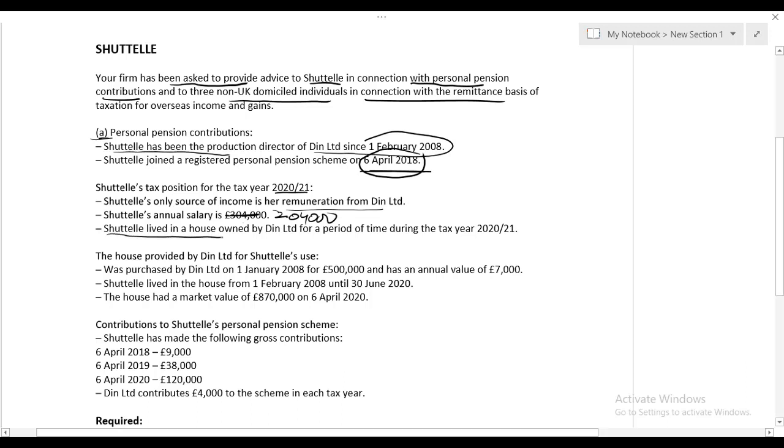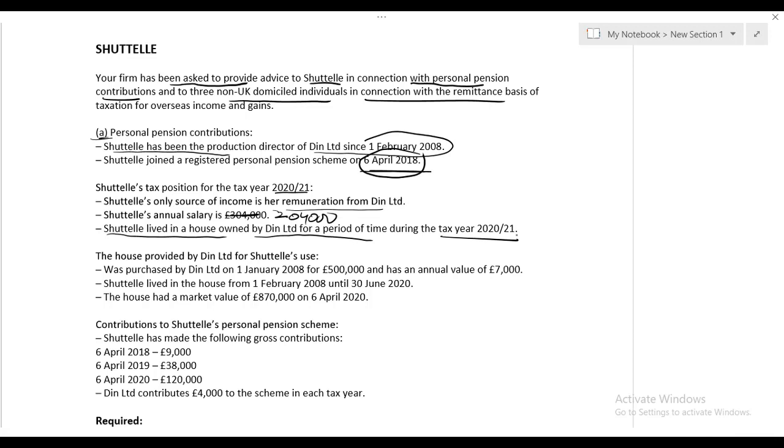Shuttle lived in a house owned by Dean Limited for a period of time during the tax year 2021. So in the entire tax year 2021, she did not live in that house provided by Dean Limited. It is written for a period of time. So we have to read the question carefully to see how many months she lived in it in tax year 2021. For example, if she lived for 6 months, then there is going to be an accommodation benefit for 6 months. But for sure, the way they have written it, it's not going to be the whole year.